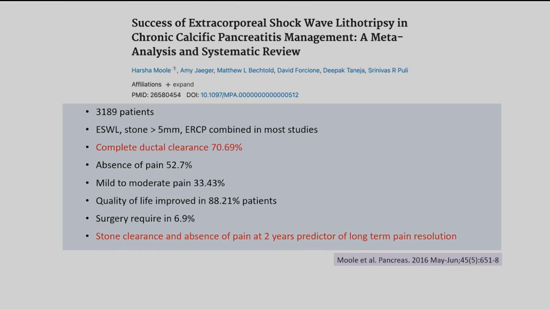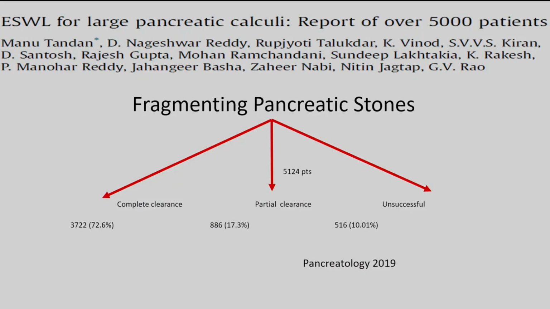If you look at this systematic review and meta-analysis of ESWL in chronic pancreatitis management, complete ductal clearance is seen in roughly 70% of the patients. Stone clearance and absence of pain at 2 years was a predictor of long-term pain resolution.